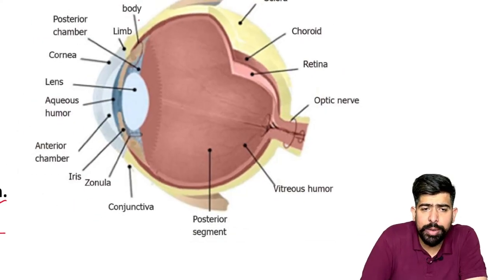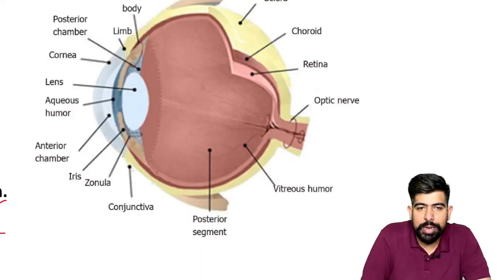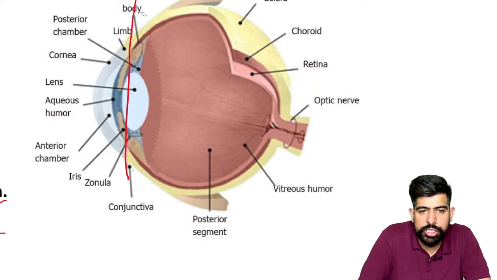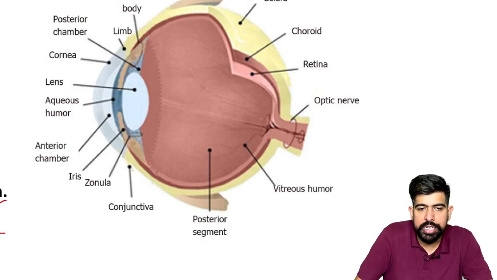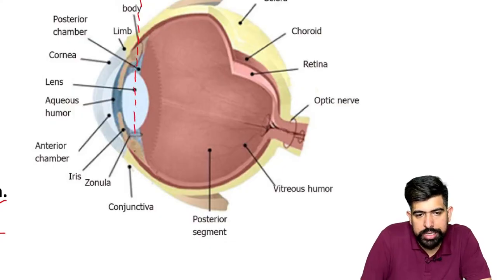I have to divide my eyeball into two parts, right? So I'm dividing my eyeball into two parts, the anterior and the posterior. So what I did, I made an imaginary line. Let's draw an imaginary line. It will be helpful for us, right? I'm drawing this imaginary line over a landmark. And what is the landmark for drawing this imaginary line? That is your crystalline lens.